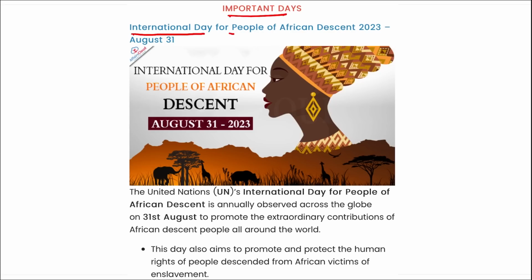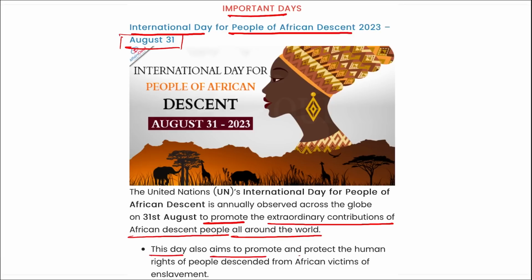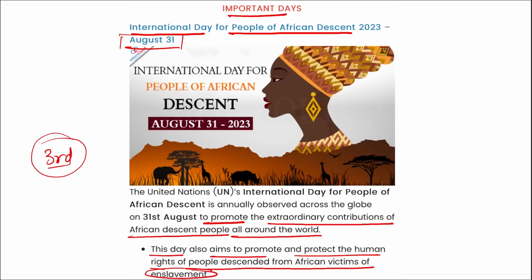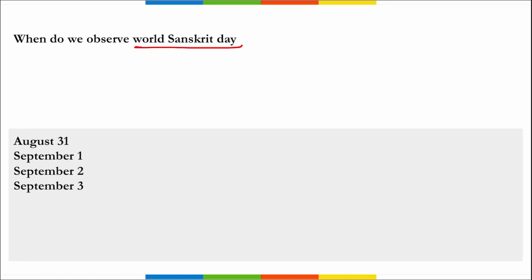Recently, International Day for the People of African Descent 2023. It was observed on 31st of August, and it is to promote the extraordinary contributions of African descent people all around the world. The day also aims to promote and protect the human rights of people descended from African victims of enslavement. This year, 2023, marked the third observance of the International Day for People of African Descent. The first ever International Day for the People of African Descent was observed in 2021 on 31st of August. Correct?